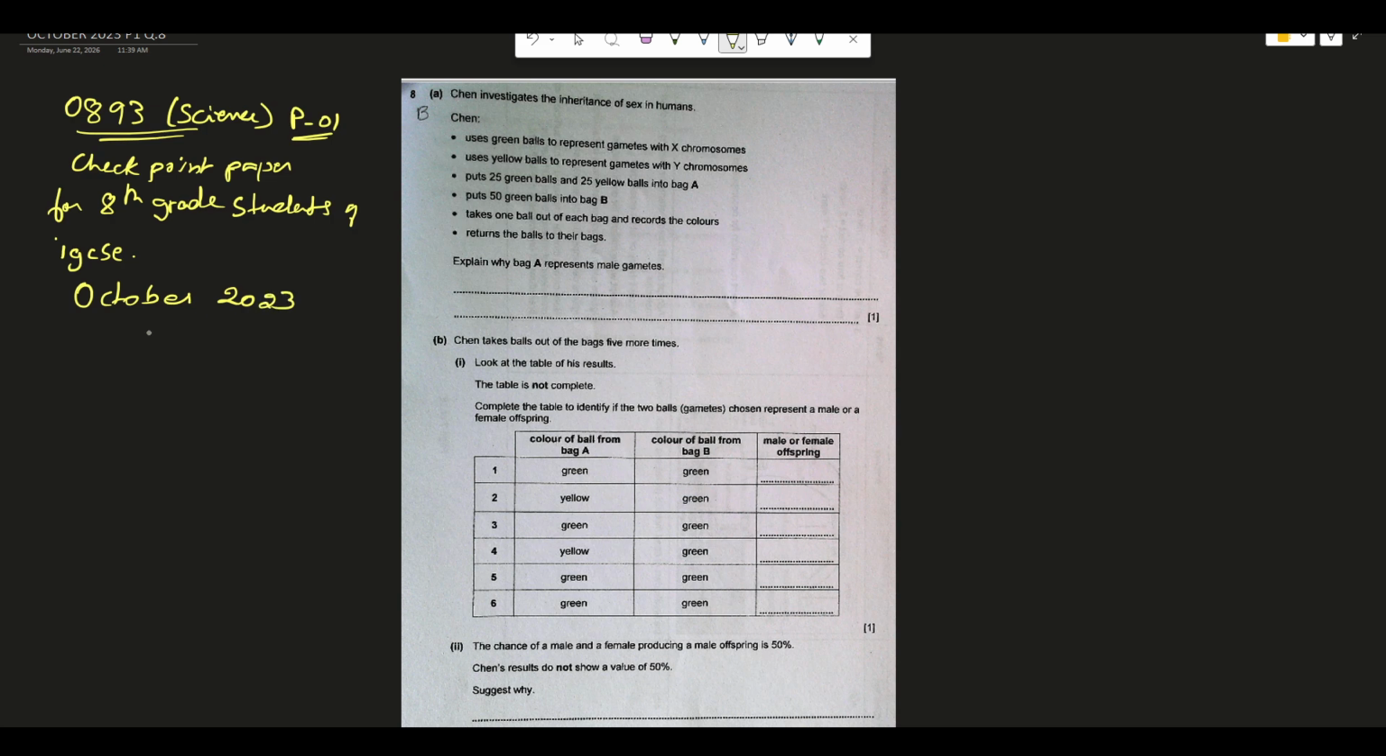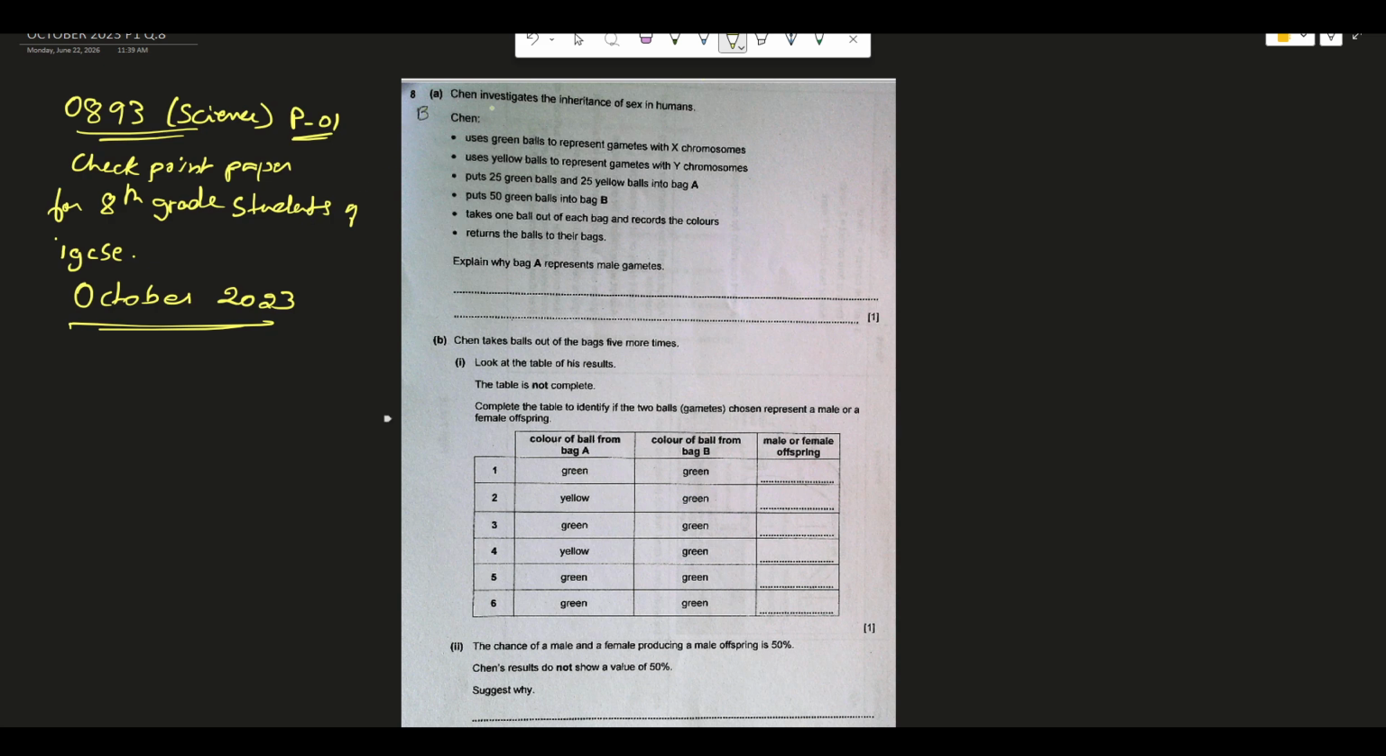Paper 1, the checkpoint paper for the 8th grade students of IGCSE, and the paper is October 2023. There are a couple of questions remaining, so we are going to complete them today. Let us get started.